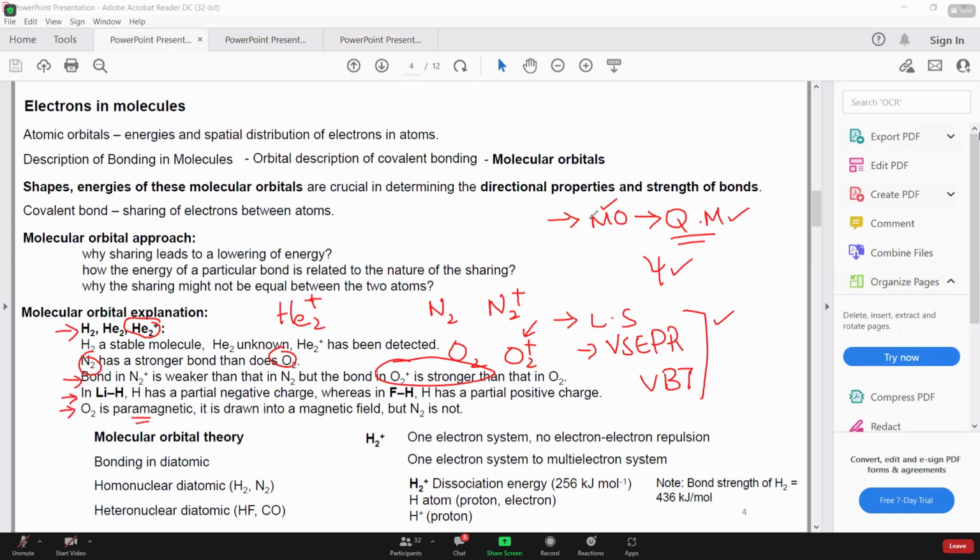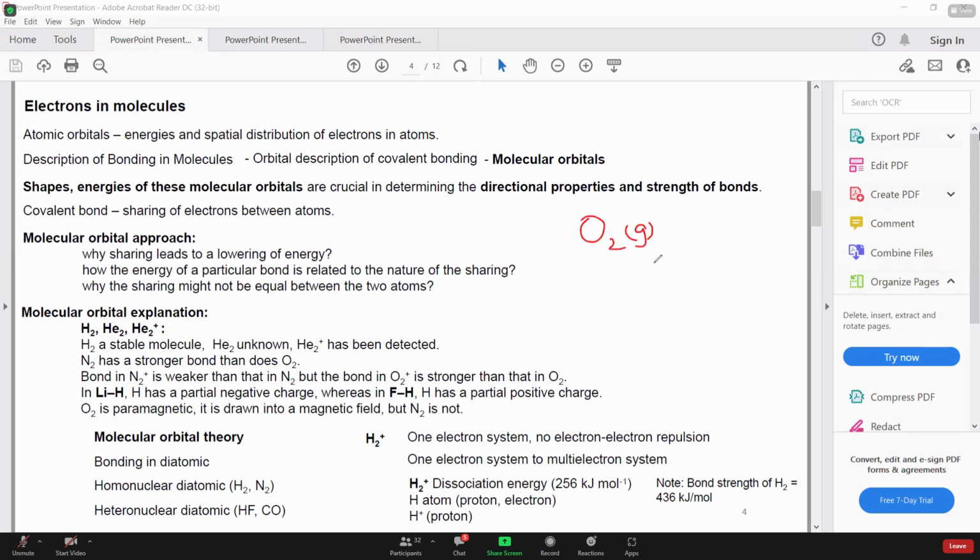So what exactly is paramagnetic? Oxygen usually exists in the form of gas, but if I decrease the temperature, I can obtain this molecule in the form of liquid. Even liquid nitrogen exists in our chemistry labs. Even in labs, we use it for different reactions. So if we decrease the temperature, the gas can be converted into liquid. What they did was simply pass this liquid through a magnetic field, and they observed that the oxygen was attracted towards the external magnet. So that's what is meant by paramagnetic.